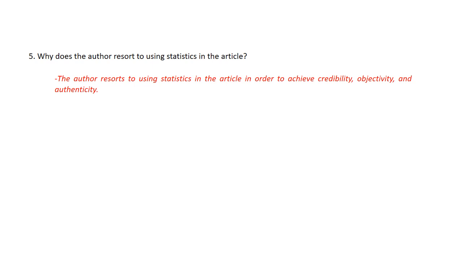Why does the author resort to using statistics in the article? Why? Only one answer to this question whenever you are asked. The author resorts to using statistics in the article in order to achieve credibility, objectivity, and authenticity. It's important that you include all 3. Even though they all basically mean the same, you have to write all 3 of them for you to get the full mark in the official exam. Okay?